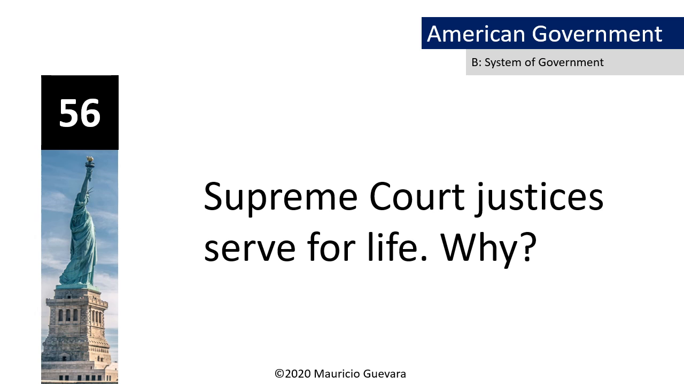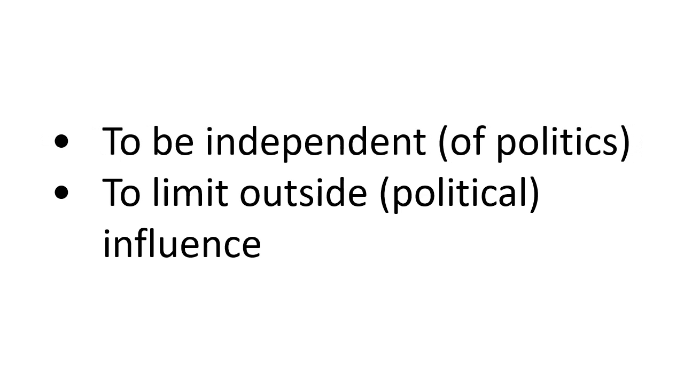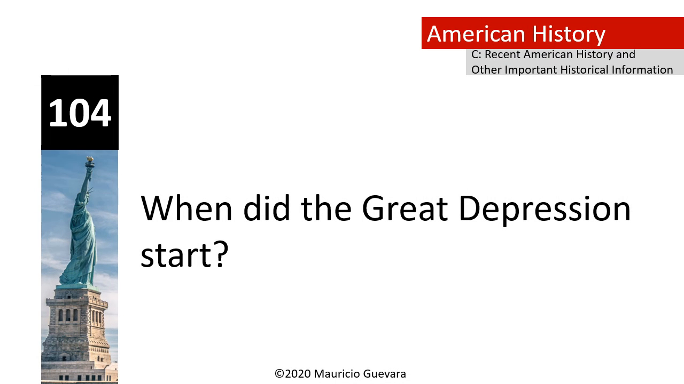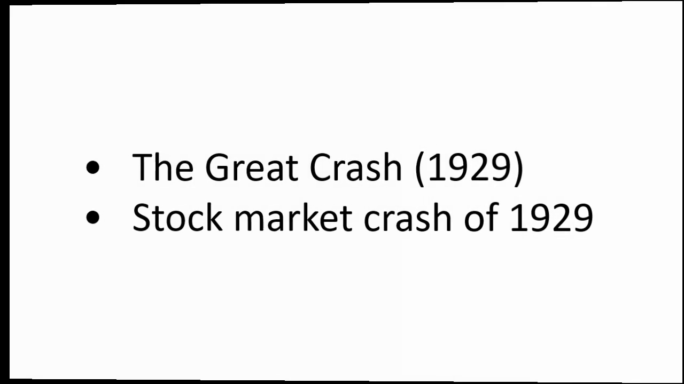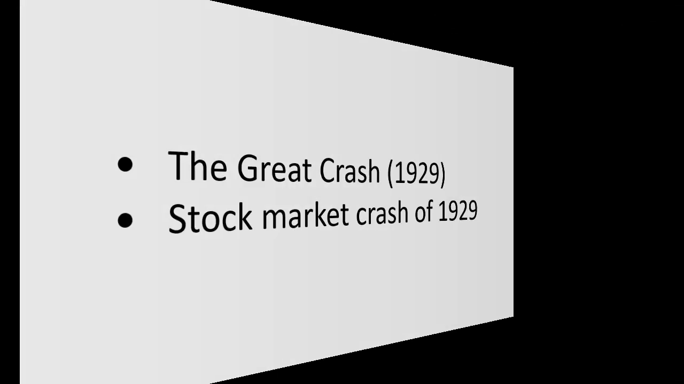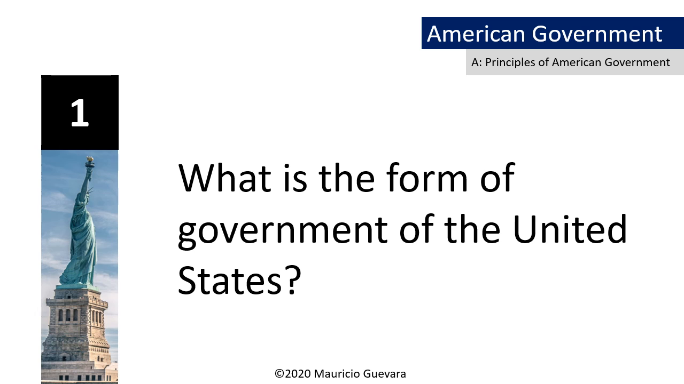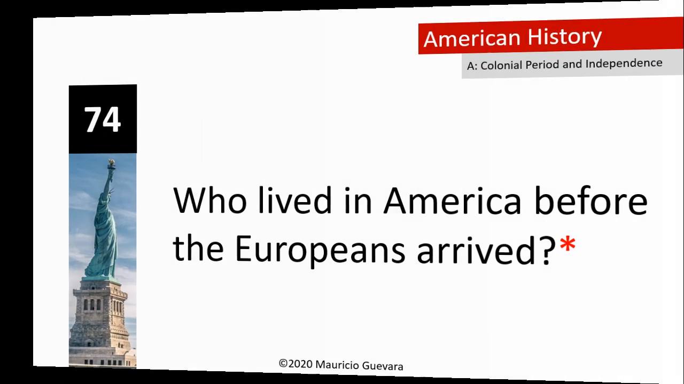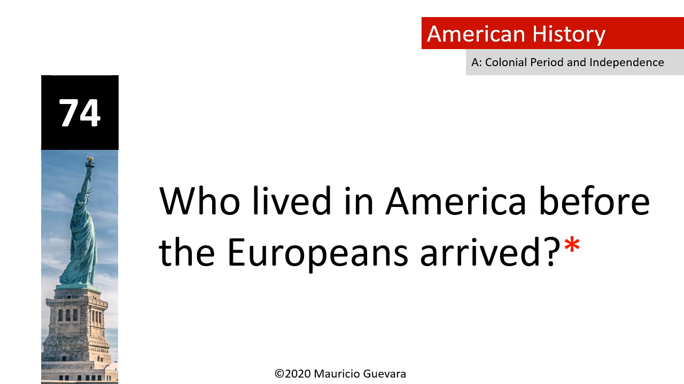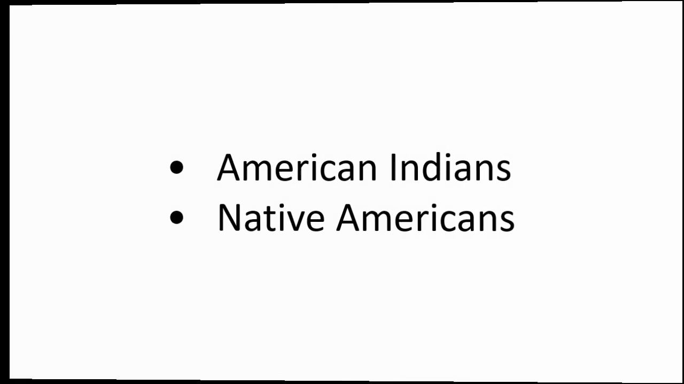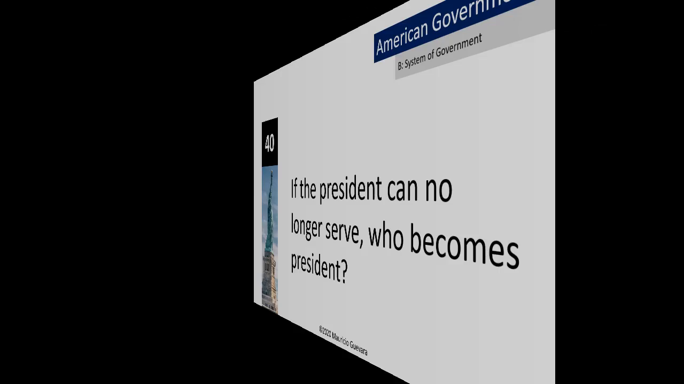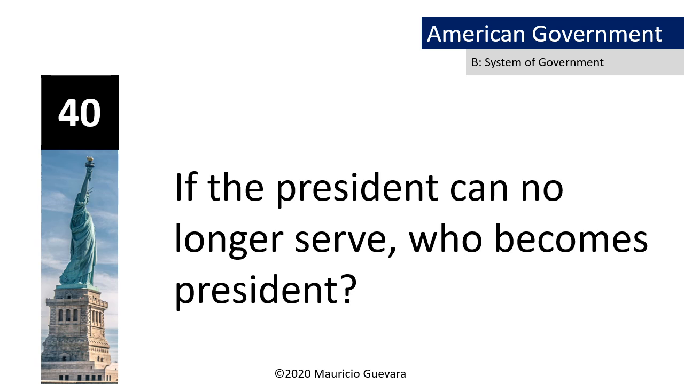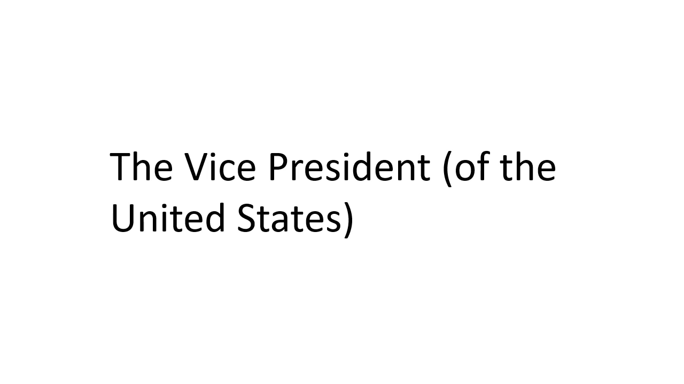Supreme Court justices serve for life. Why? To be independent. When did the Great Depression start? The Great Crash. What is the form of government of the United States? Republic. Who lived in America before the Europeans arrived? Native Americans. If the president can no longer serve, who becomes president? The vice president.